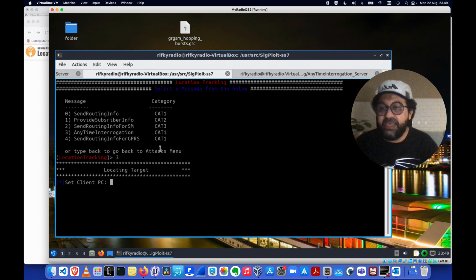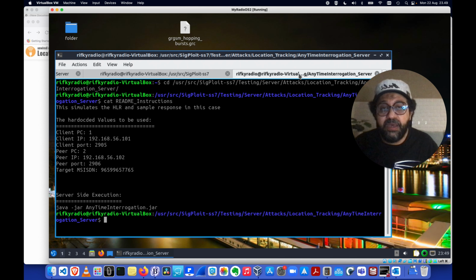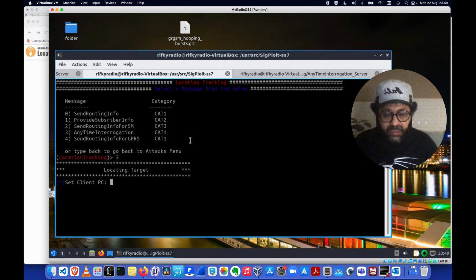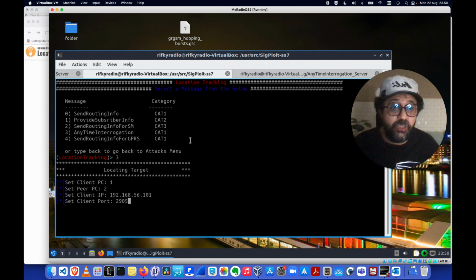3. Okay, it's asking for the originating point code. Point code is 1. This is our point code acting as client. Later I will show it to you in the pcap file. The result will be the OPC, originating point code. The peer IP is 2, the client IP, the one that we just added. Okay, client port 2905. This is a common port usually used for M3UA.